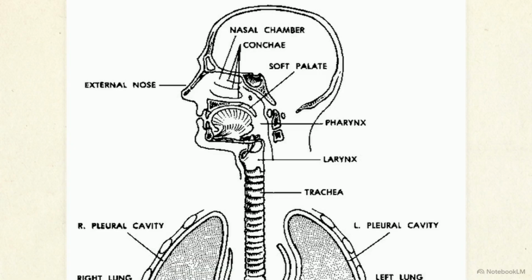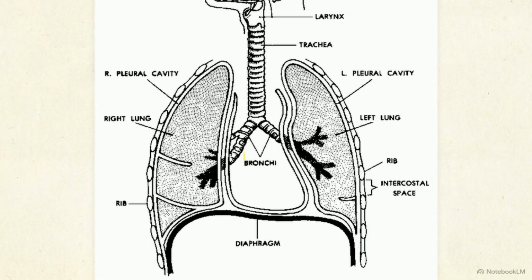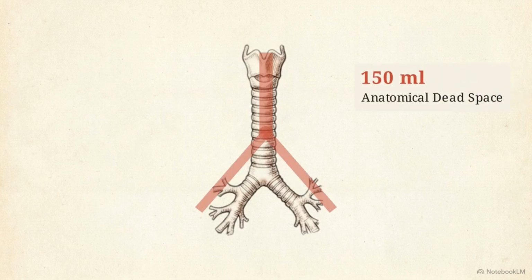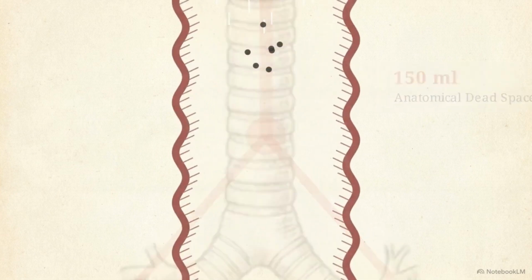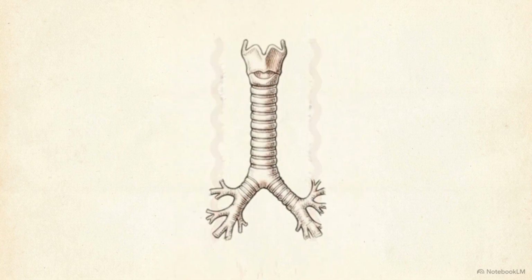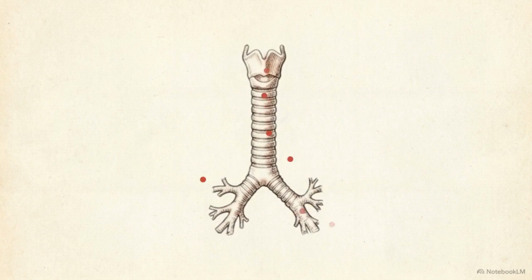This illustration tracks the pathway the air takes. It travels through the upper respiratory system, starting at the nostrils, moving through the pharynx, and passing the larynx. From there, it travels down the trachea and enters the tracheobronchial tree, branching repeatedly into smaller bronchi deeper inside the lungs. This network contains about 150 milliliters of volume, known as the anatomical dead space, a region where no gas exchange occurs. This plumbing system filters foreign particles, humidifies the air, and warms it to body temperature to protect the delicate tissues of the lower lungs.